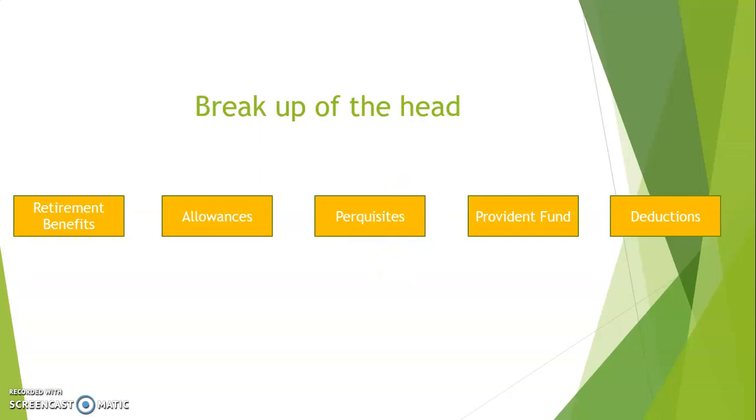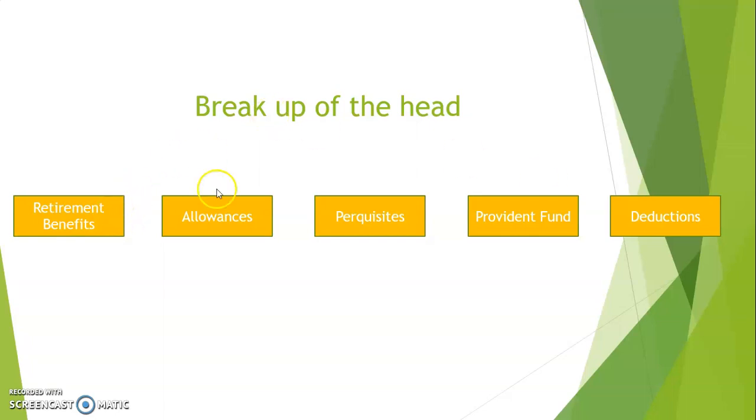Now provident fund, self-explanatory. There are various kinds of provident fund coming therein, but I'm pretty sure that you have heard of this term provident fund before. And finally deductions. Now that is something which might be new to you. People who are new to salaries, new to income tax, new to this head might not have come across this term deductions. Deductions generally mean a set of items provided by income tax to be used by the assessee as a means to reduce their taxable income. So it is a means by which the assessee gets a sort of reduction to the taxable income.